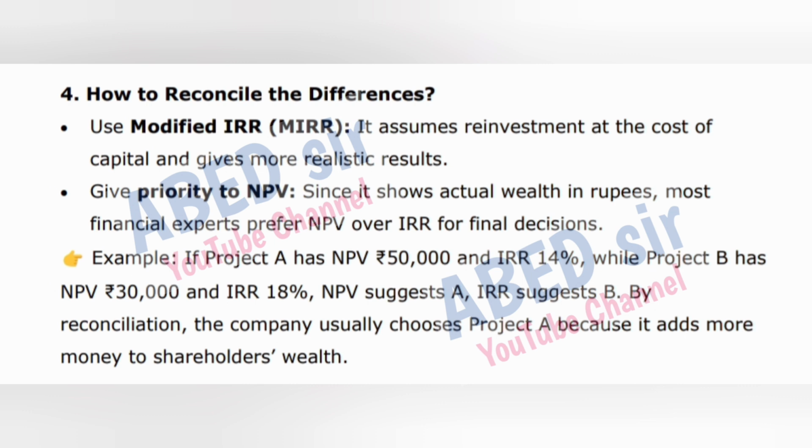4. How to reconcile the differences? Use modified IRR. MIRR assumes reinvestment at the cost of capital and gives more realistic results. Give priority to NPV. Since it shows actual wealth in rupees, most financial experts prefer NPV over IRR for final decisions. Example, if project A has NPV 50,000 rupees and IRR 14%, while project B has NPV 30,000 rupees and IRR 18%, NPV suggests A, IRR suggests B.